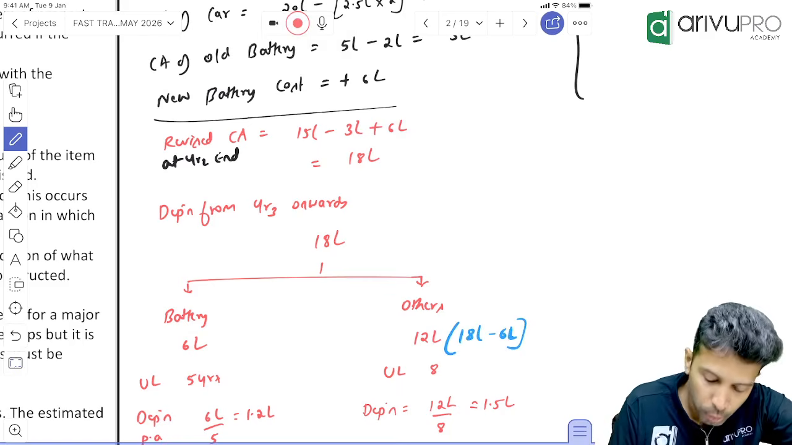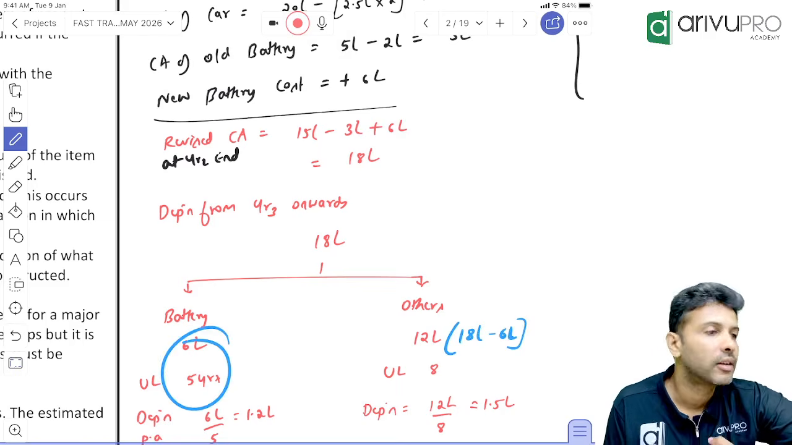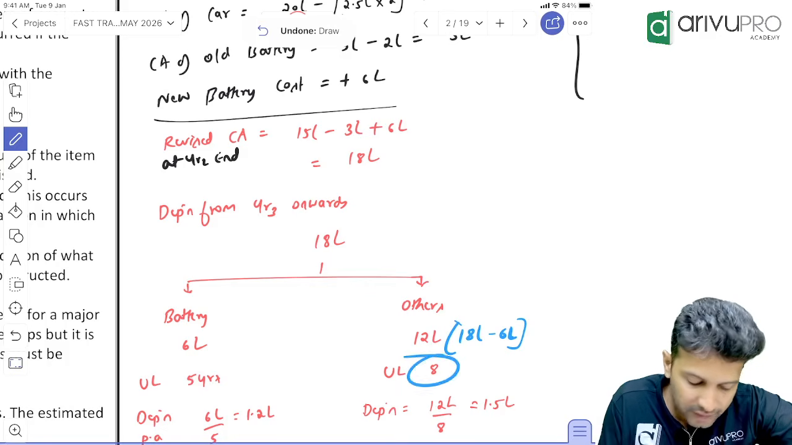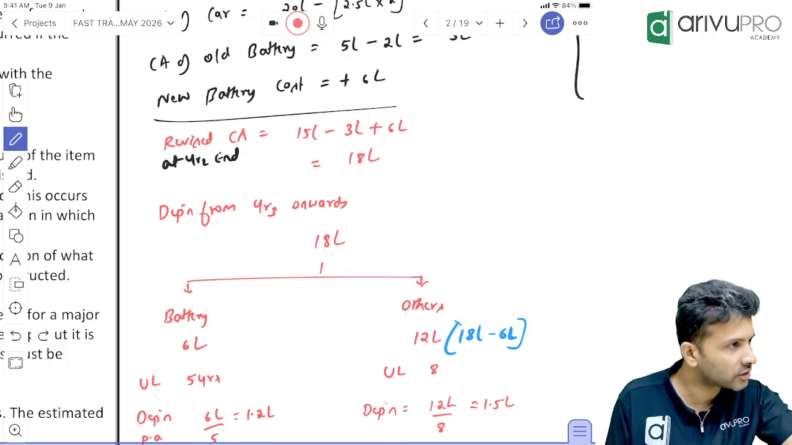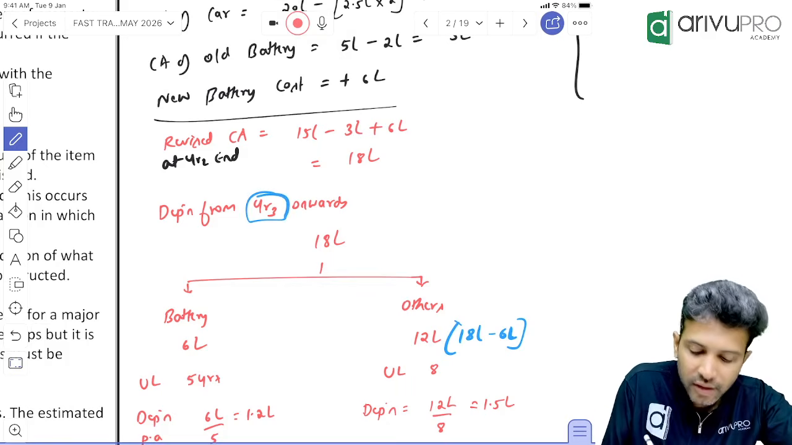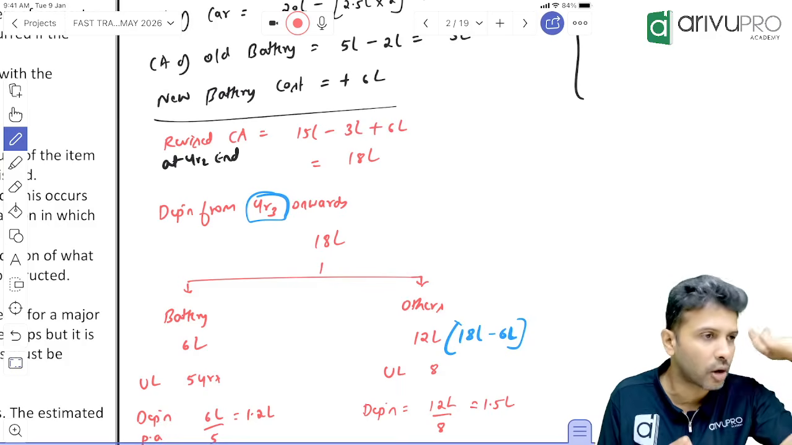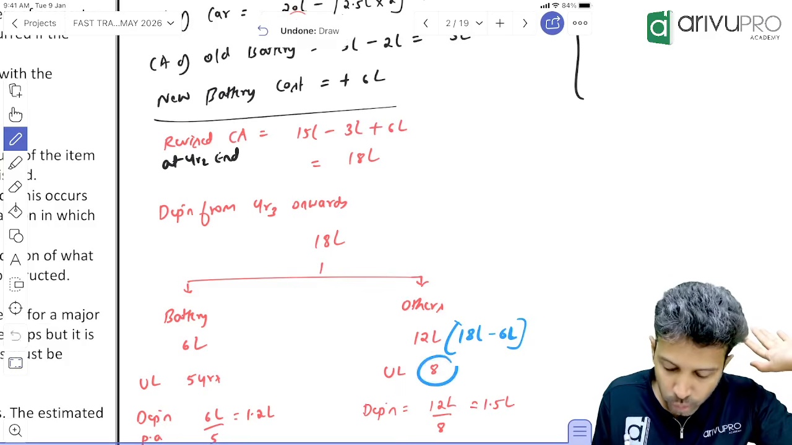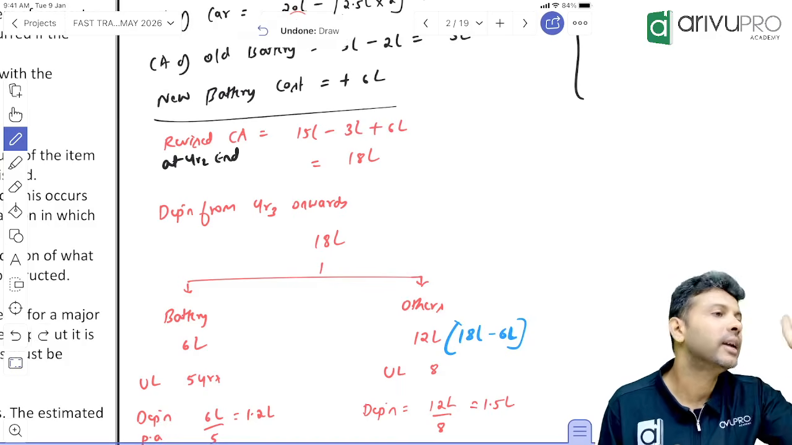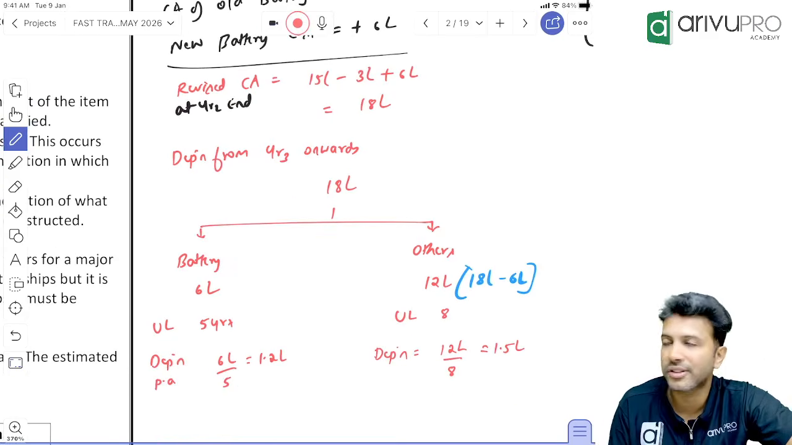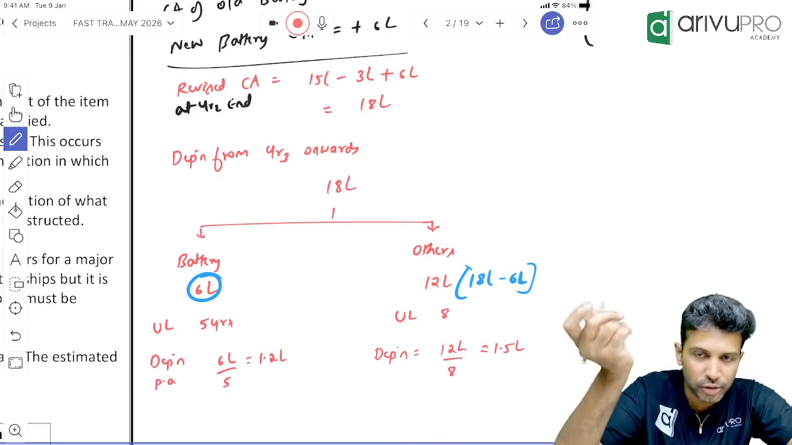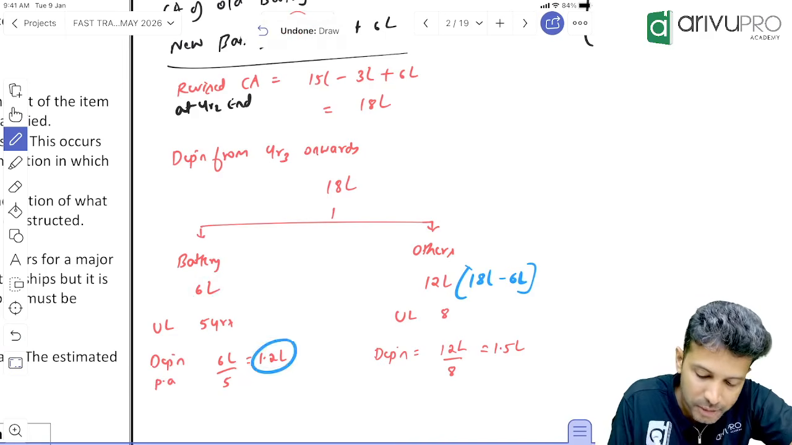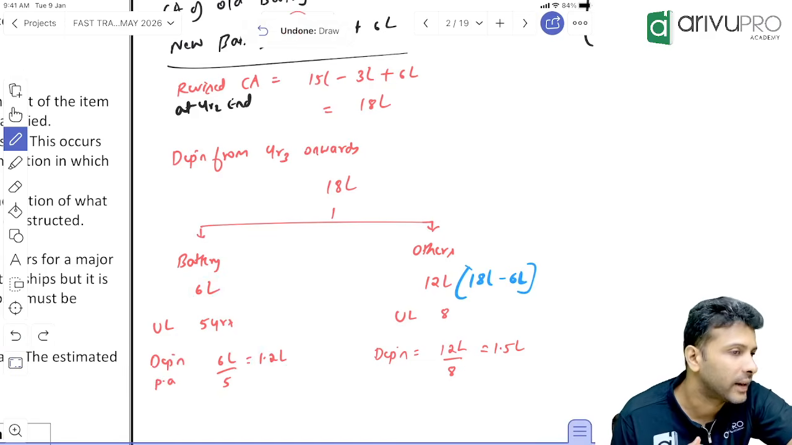Clear? Now battery's life will be how many years? 5 years. Other part's life, don't say 10 years now. Initially it was 10, 2 years is already over. Now we are trying to calculate depreciation from year 3 onwards. So remaining life is only how many years? 8 years. So calculate what will be the depreciation for battery. 6 lakh carrying amount minus residual value 0 divided by life 5 years. How much will it be? 1,20,000.